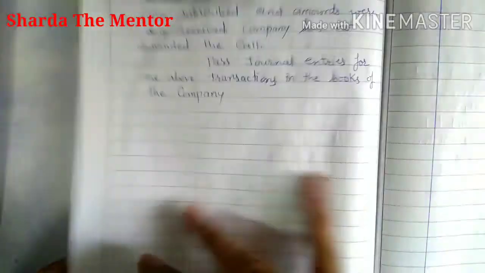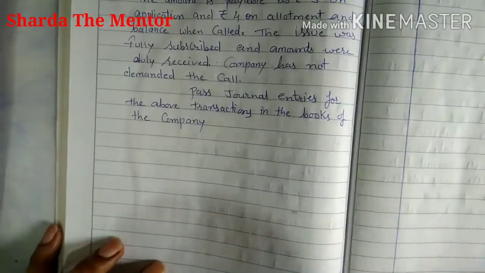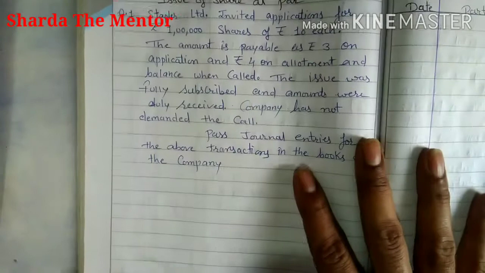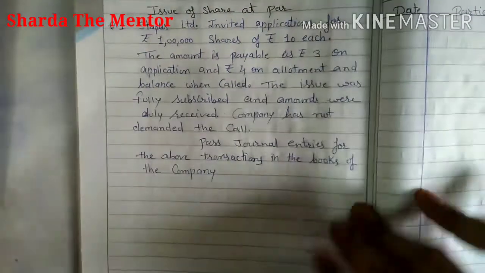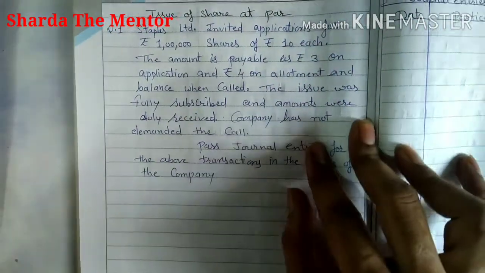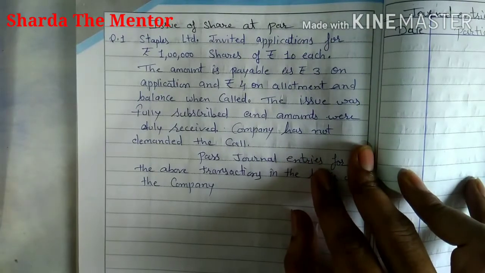Now on your screen you can see a question that we are going to solve. Staples issue of share at par. Staples Limited invited application for 1 lakh shares of 10 each.